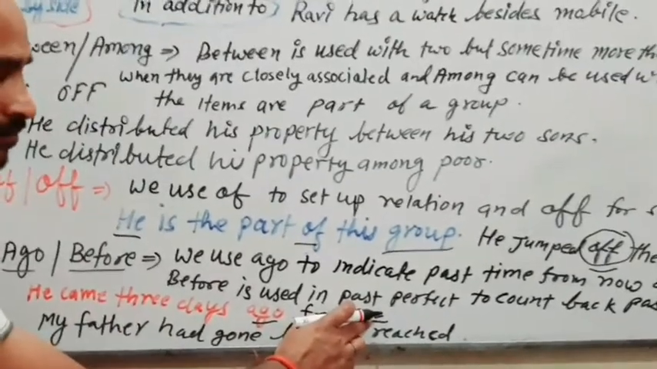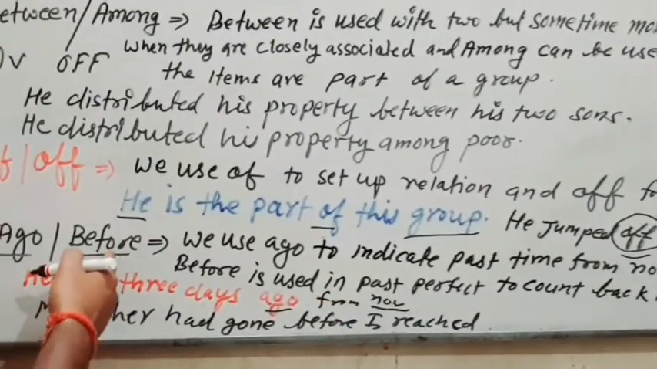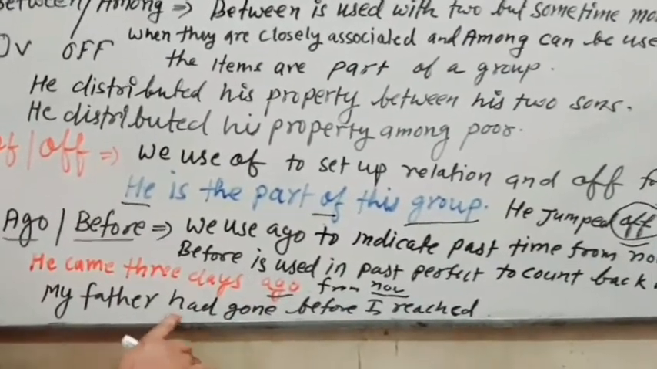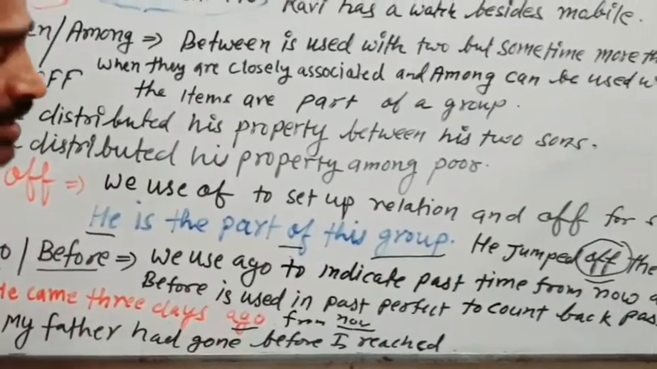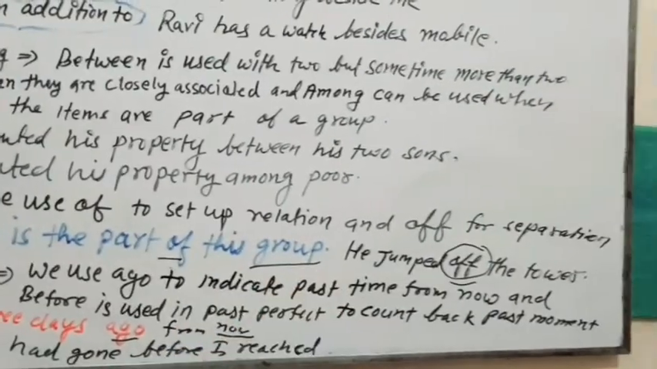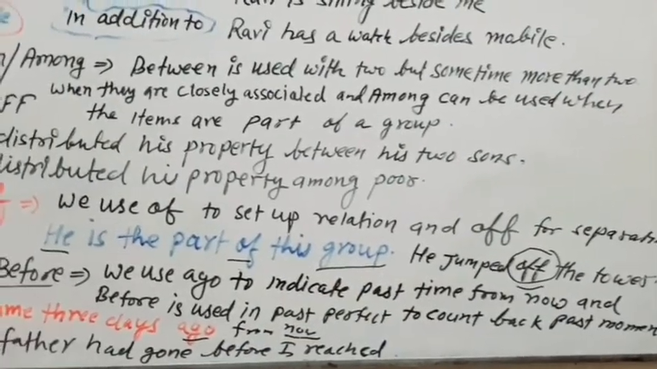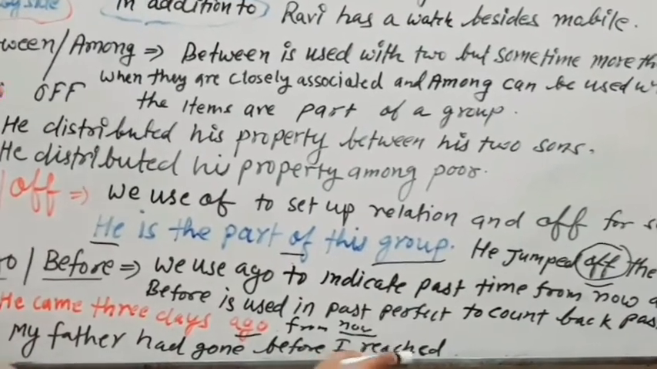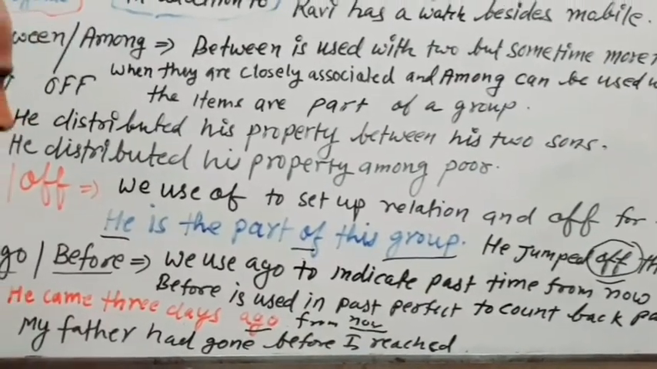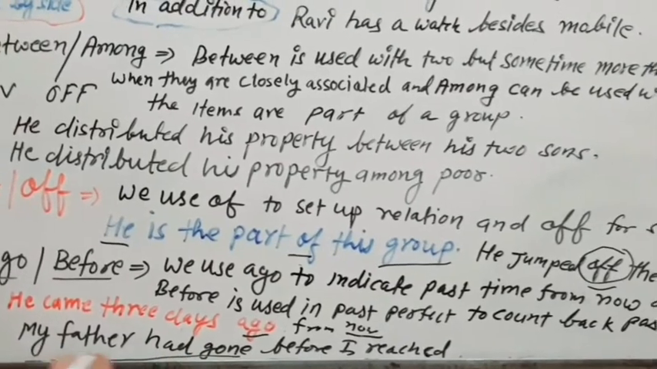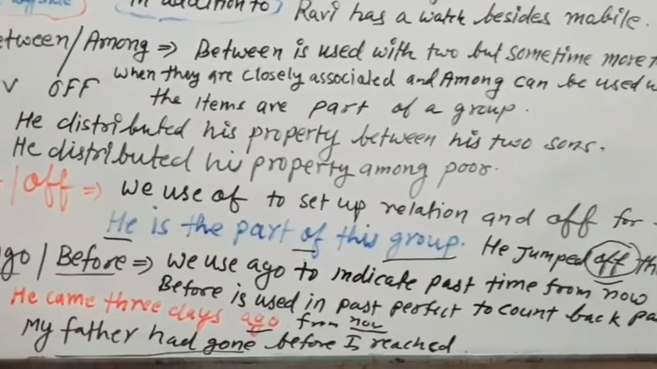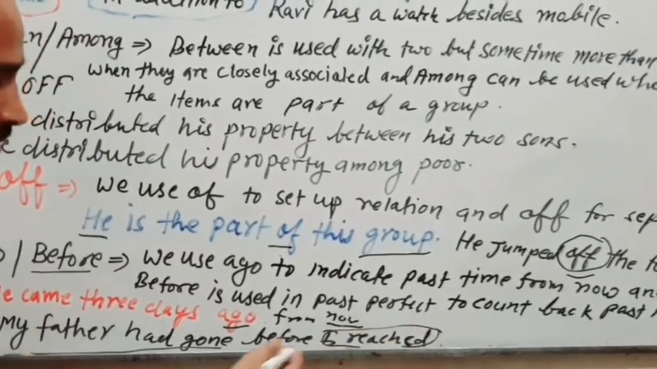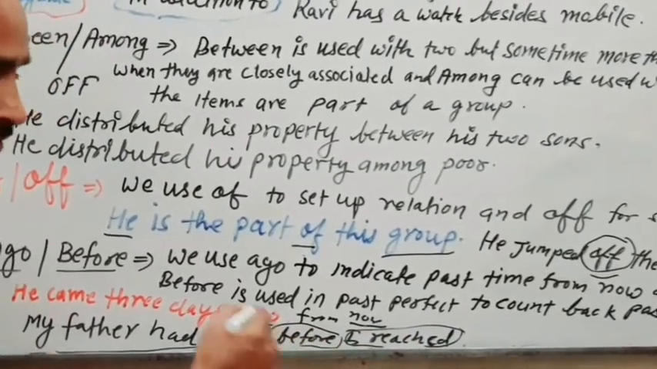with present time, and we use before in perfect tense, as we know. In perfect tense, to count back a past moment. For example, my father had gone before I reached. So what happened? A past moment had happened before a past activity. So we are using before here.